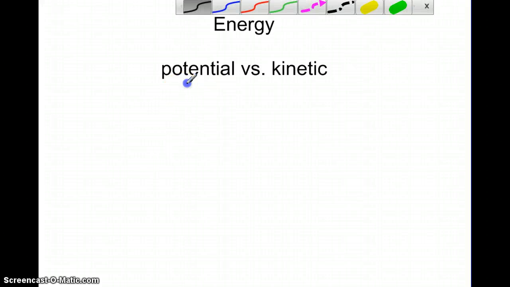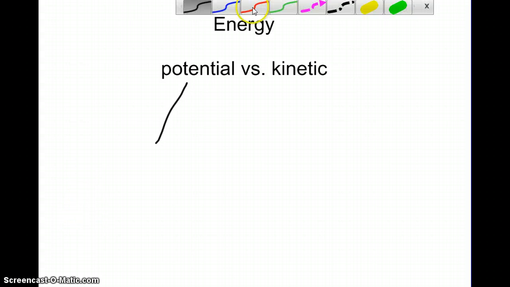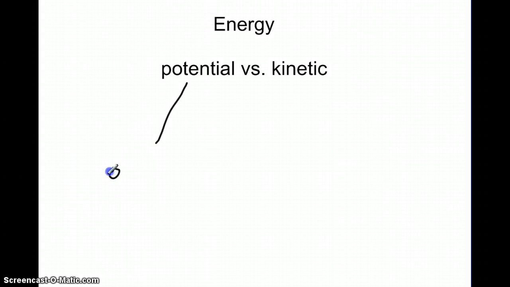So potential versus kinetic. Okay, so potential energy is like your available energy. It is the available energy that you have. So we're going to write available right here. Whether it's a rock at the top of a mountain or a car that's ready to start, it's the available, it's the potential energy.